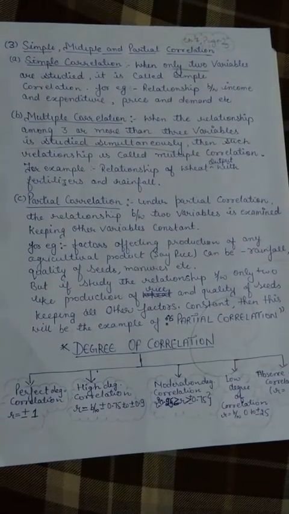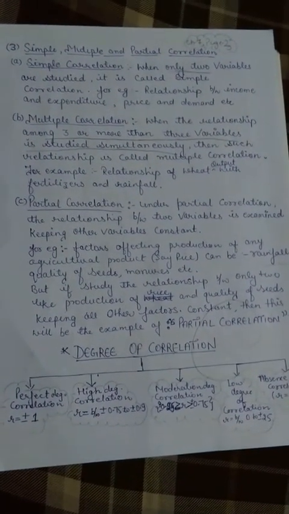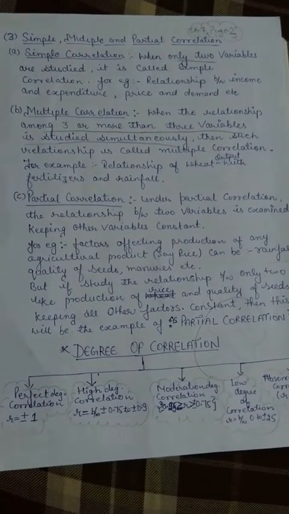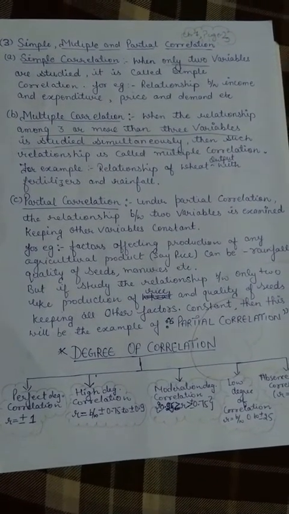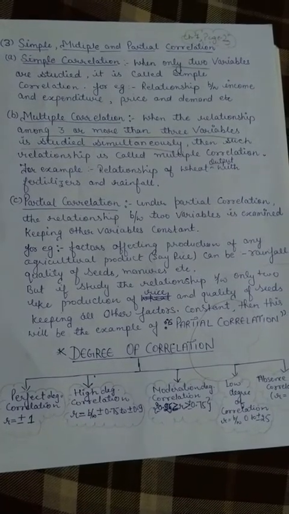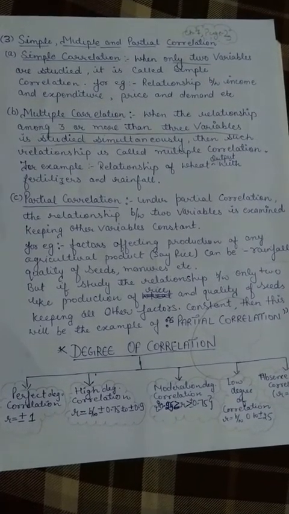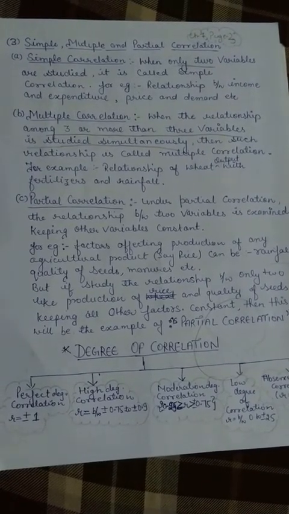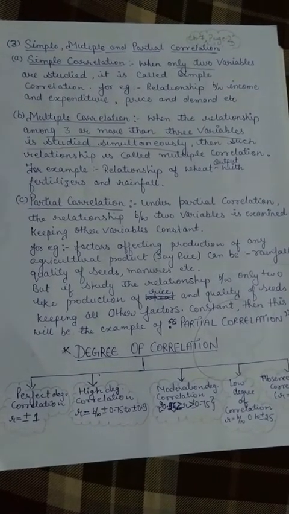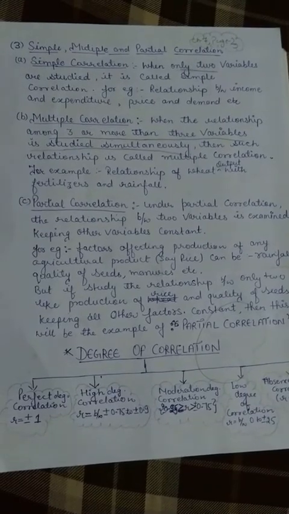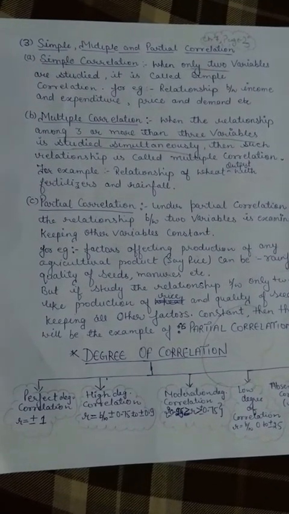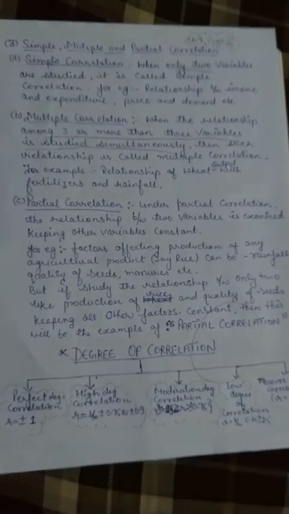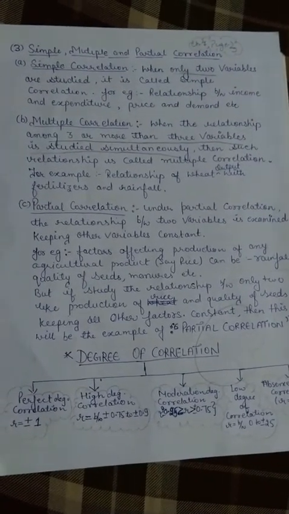Then comes partial correlation. This type of correlation shows that whenever a variable has a large number of factors affecting it, and we study only the relationship between any two of them and keep the other factors constant, that is called partial correlation.